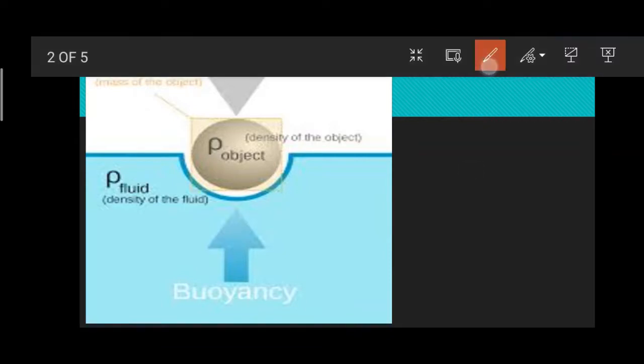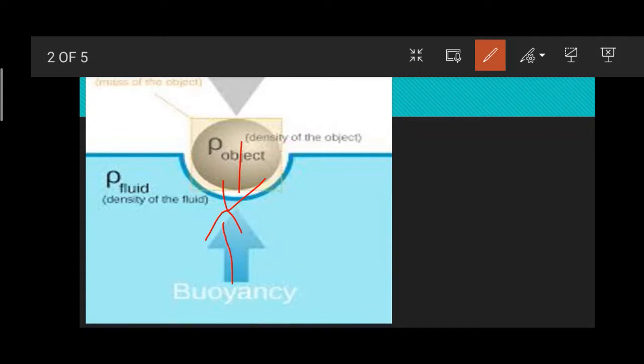As we see in this figure, it is opposing the weight which is coming due to gravity. The buoyancy force acts in the opposite direction, which reduces the total weight. If you measure that weight, it will be less than the weight we measured in the air.